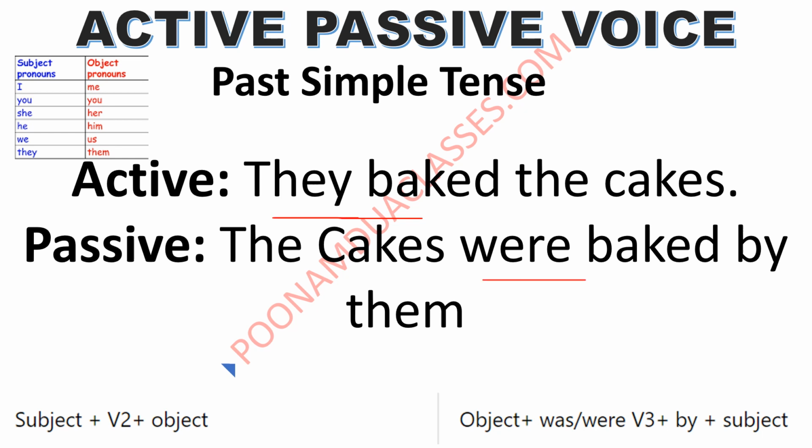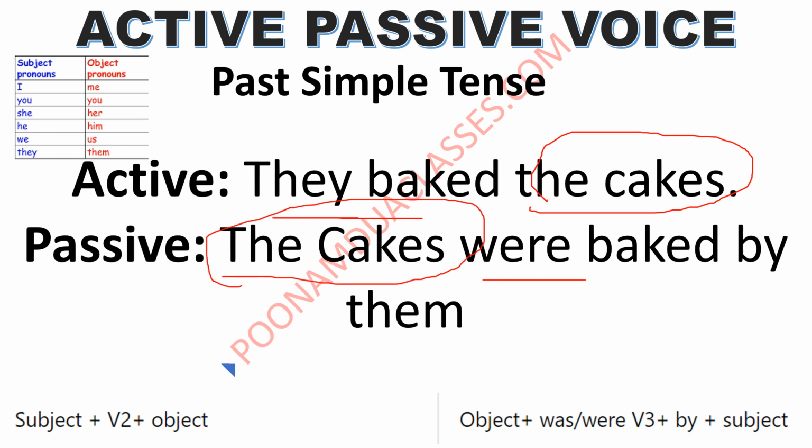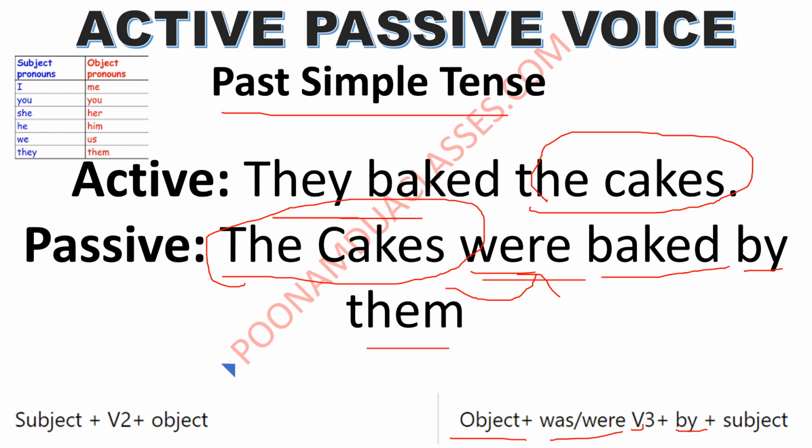They baked the cakes. Now the subject will be cakes. Cakes is plural, so we will use were. Past sentence है, past tense है, simple past है. We will use this structure: object plus was or were plus third form of the verb, that is baked, plus by plus subject. This time the subject they will get converted into them as per this table.